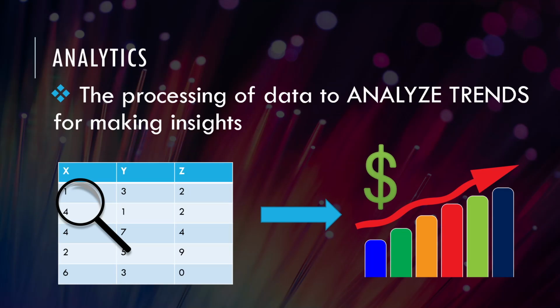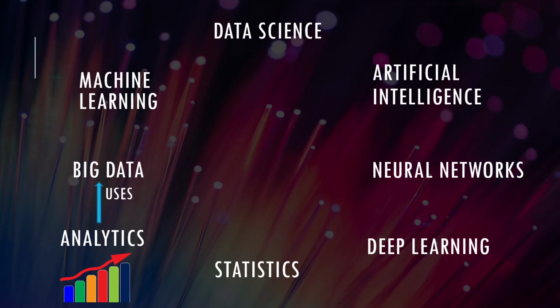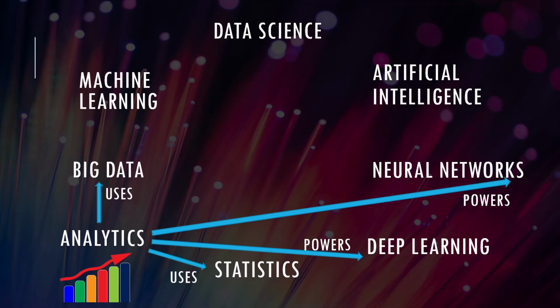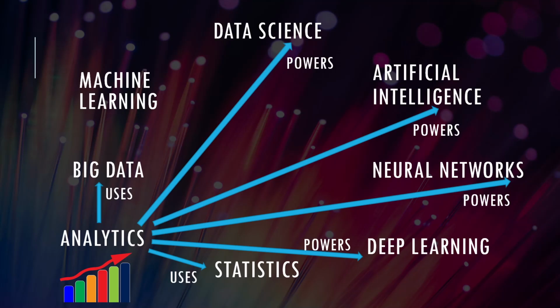Now for analytics, the processing of data to mostly analyze trends to make insights, well, this is going to use big data, of course. It's going to use statistics. It's going to power deep learning and neural networks. Number crunching is going to allow these things to work. It's going to power artificial intelligent machines and power data science. It's also going to power machine learning. Aside from big data and statistics, which is usually going to be a use relationship, it's going to power all of these other things. It really just means number crunching and finding trends in data.